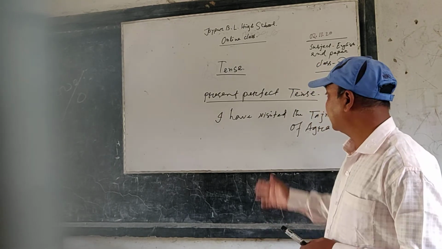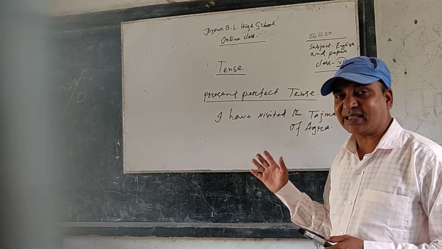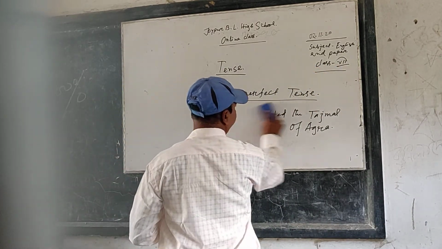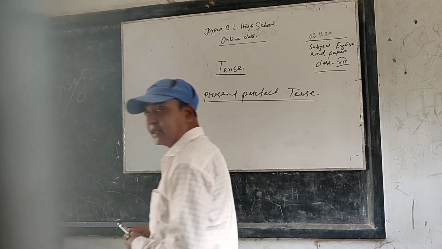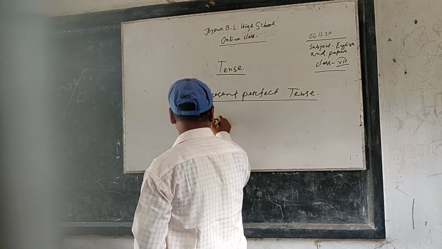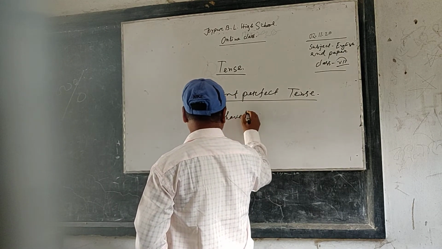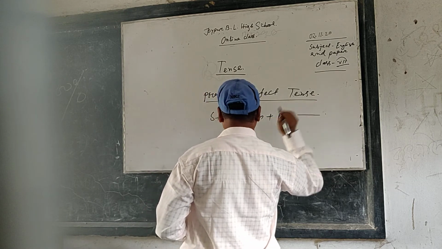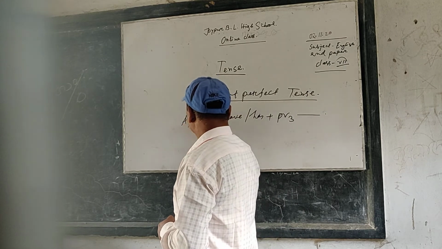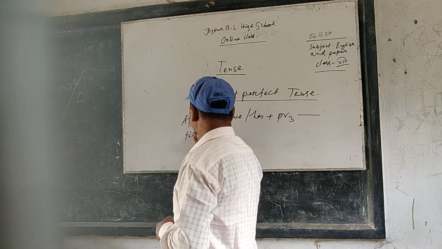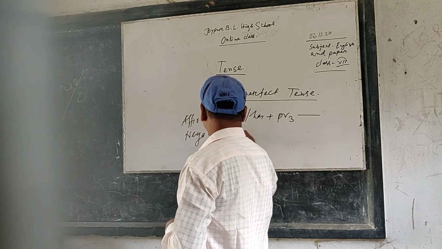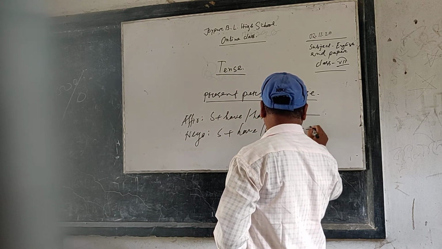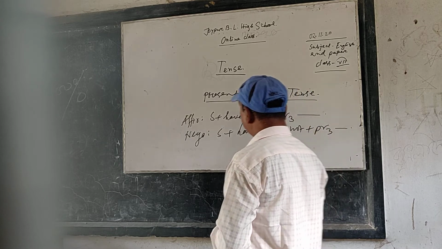Now, dear students, let's move to the pattern, the structure of the sentence of present perfect tense. If the sentence is affirmative, the structure will be subject plus have or has plus verb past participle, then just a full stop. If the sentence is negative, the structure will be subject plus have or has plus not plus past participle, then just a full stop.